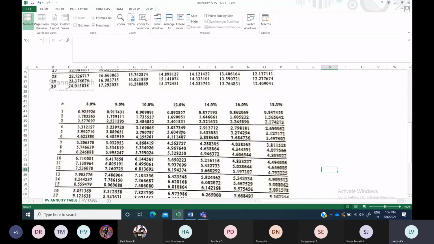If you search for present value of annuity table, it will come. Present value of rupee 1, everything will be there in the net. So you can take from that. So if you see, 3.0373. Maximum 4 digits, you can take 3 or 4 digits, and if you want you can round off the number. If the digit is 5 or above 5, we round up the value. So like that you can take the value.